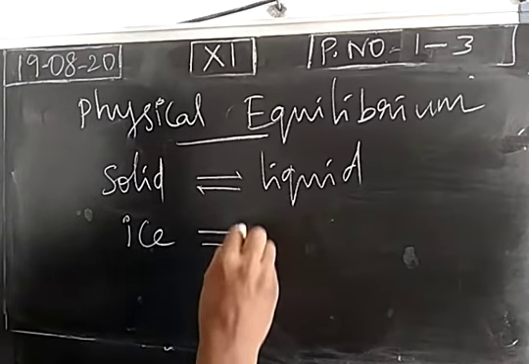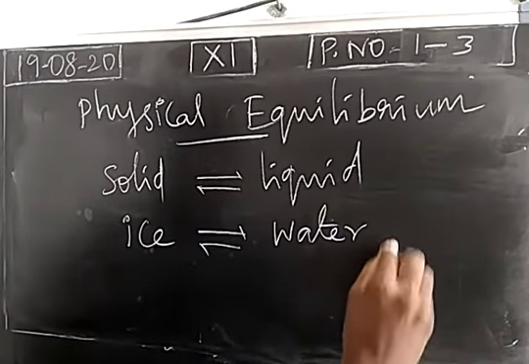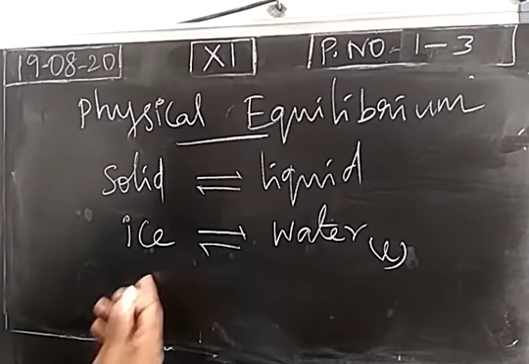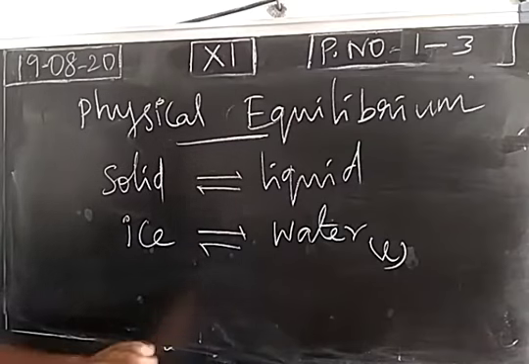So ice will melt to produce liquid water. Liquid water freezes to provide solid water, ice. So this is a physical transformation. In this physical transformation, we call it physical equilibrium.